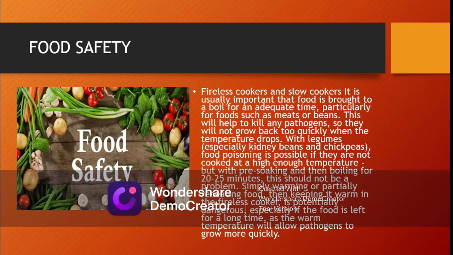With legumes, especially kidney beans and chickpeas, food poisoning is possible if they're not cooked at high enough temperature, but with pre-soaking and then boiling for 20 to 25 minutes, this should not be a problem. Simply warming or partially reheating food, then keeping it warm in the fireless cookers is potentially dangerous, especially if the food is left for a long time, as the warm temperature will allow pathogens to grow more quickly.